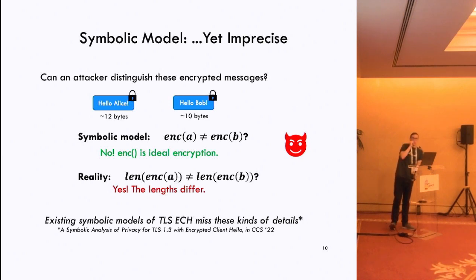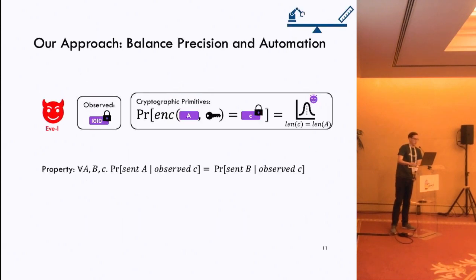The problem that we have here is that the symbolic model is not precise enough for verifying these kinds of indistinguishability properties. And since we're boiling all the privacy properties we want to verify down to indistinguishability, this means that we could end up verifying protocols in the symbolic model that have trivial attacks against them. It's these kinds of attacks that we aim to address. So our approach aims to balance some precision and automation.